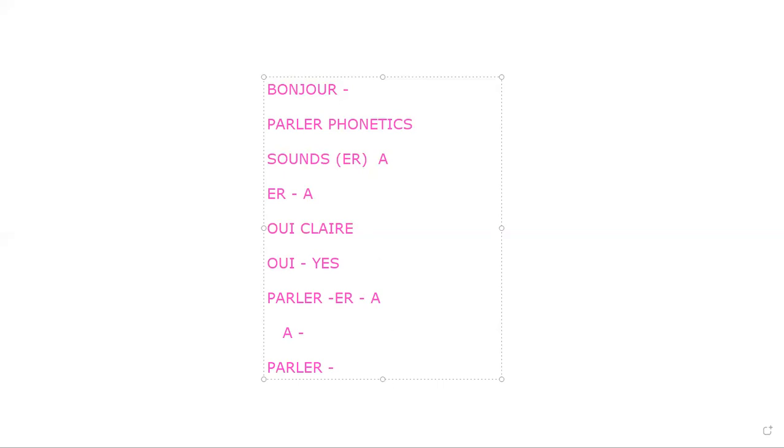Now write down in a notepad, if you have a verb like PARLER. Tell me, A sound is A in French, because you have to understand the phonetics. So A sound is A in French and ER sound is A in French. Now, for example, if you have PARLER: A sound is A, and ER sound is A, so that is parlay. That is not parlor, that is parlay. Why? Because ER sound is A. So the literal meaning of parler is to speak. Is it clear to you? Yes, sir.